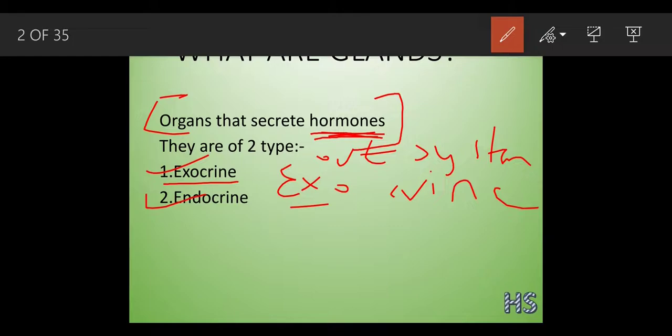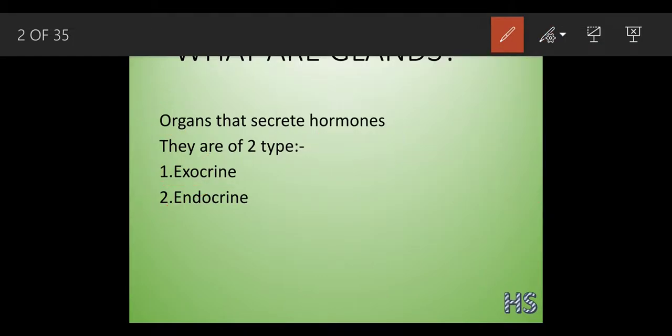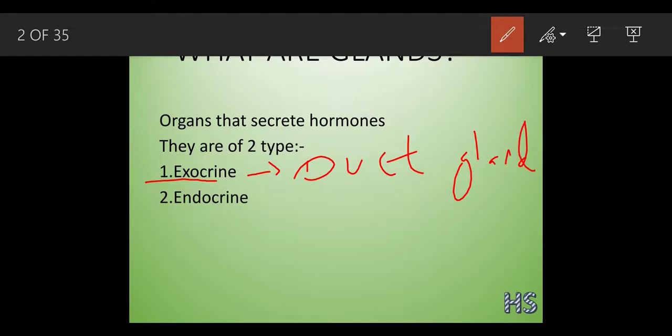Let me give an example in order to understand in a better and clearer way. The exocrine gland is called a duct gland. Why is it considered a duct gland, and what do we mean by the term duct gland?